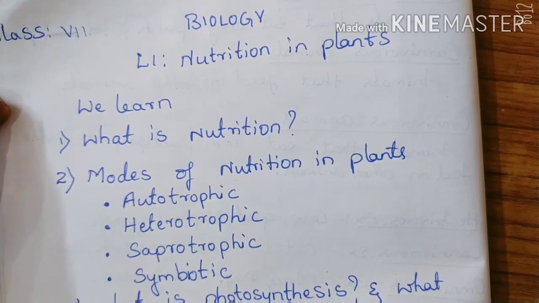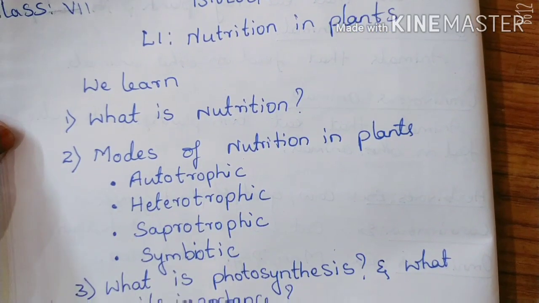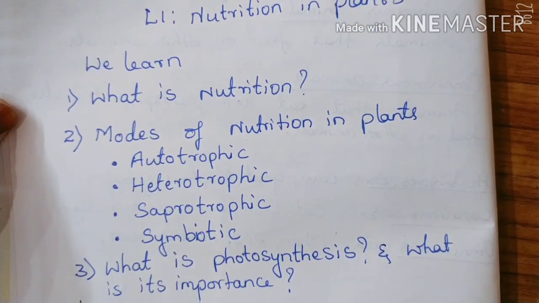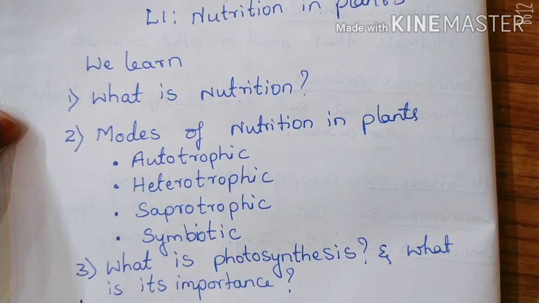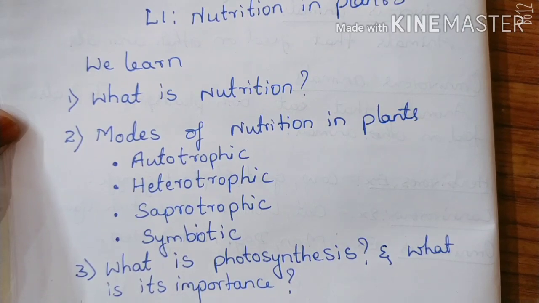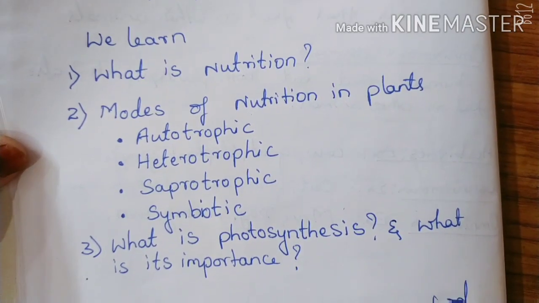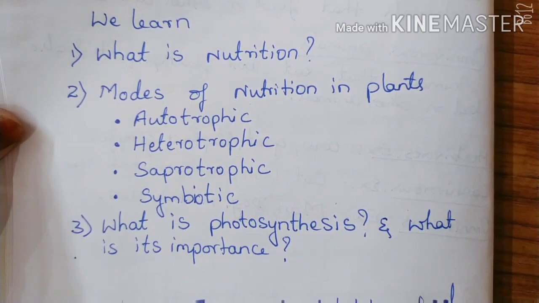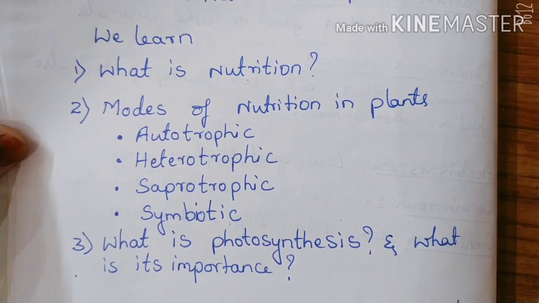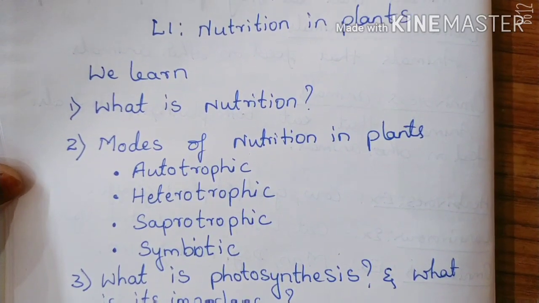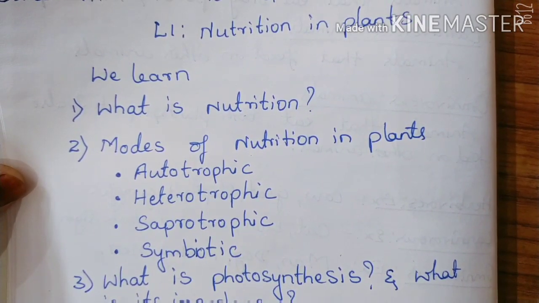There are different modes of nutrition in plants: autotrophic, heterotrophic, saprotrophic and symbiotic. Then comes what photosynthesis is and what its importance is. All these things we are going to learn with respect to nutrition in plants.